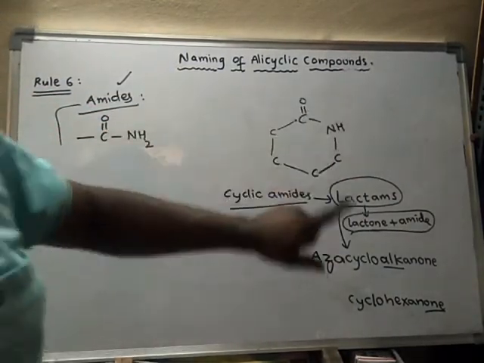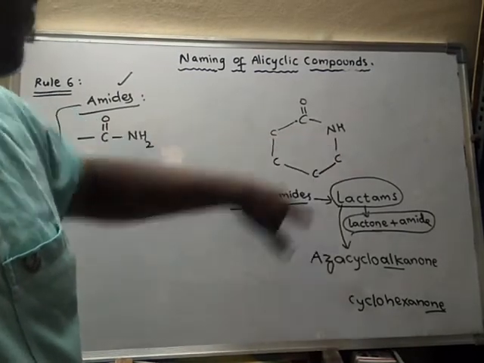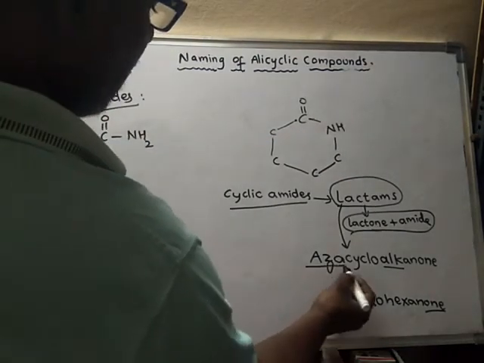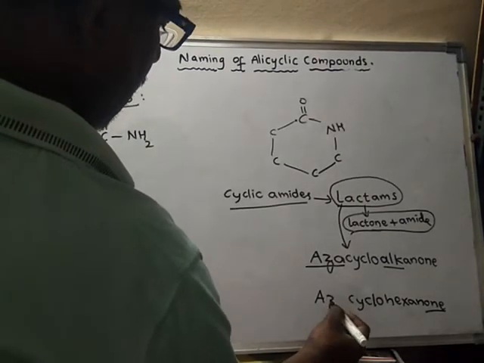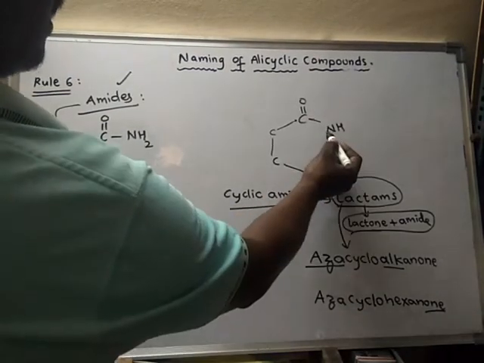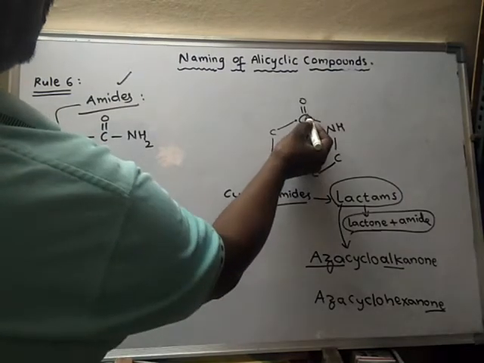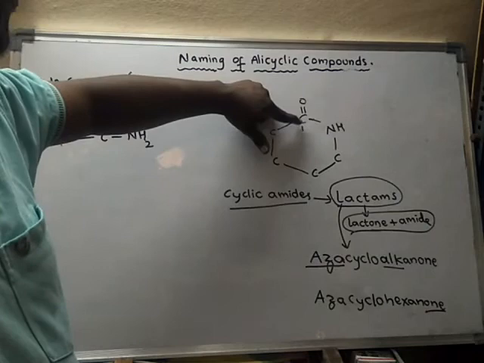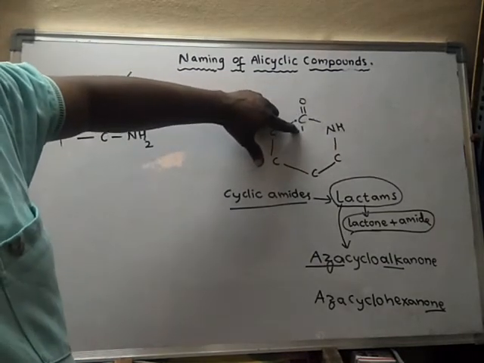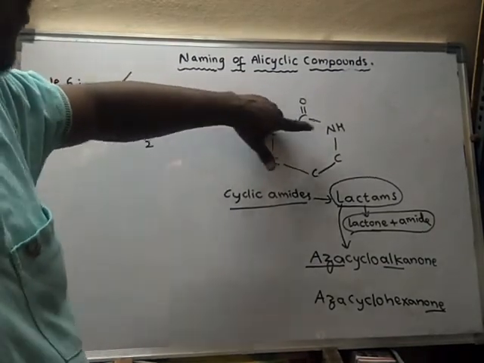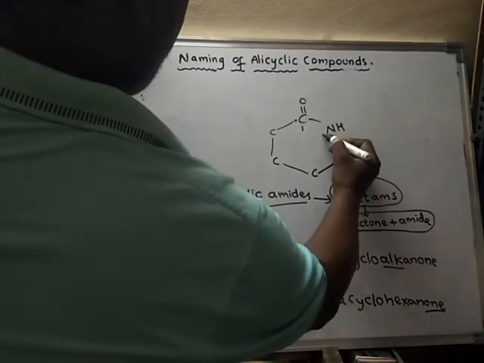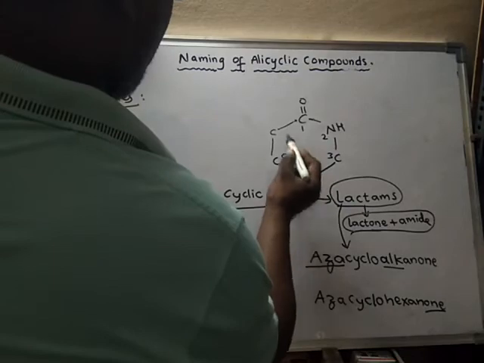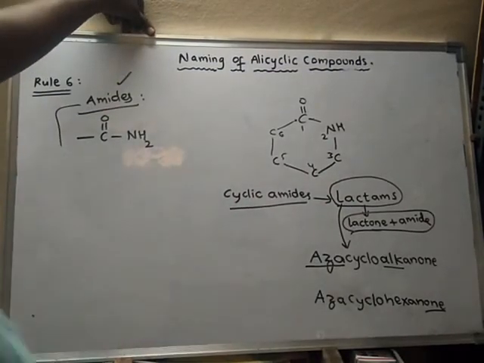Okay, so that is different. Here nitrogen has become part of the ring, so we have to write Aza. On which atom? Actually this carbon, which is part of the functional group, gets the numbering 1, and this nitrogen will get number 2, and then 3, 4, 5 and 6, and so on.